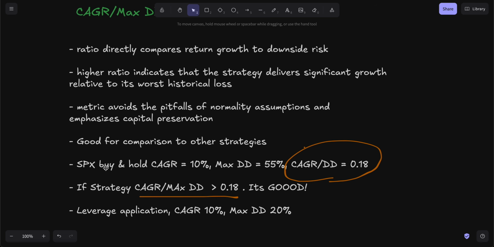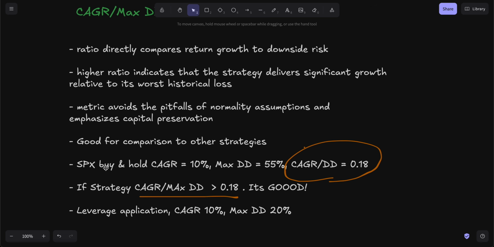Since inception, S&P 500 has a buy and hold CAGR of 10% and maximum drawdown of 55%. So that ratio is 10 divided by 55, which equals 0.18. If a strategy has a CAGR to maximum drawdown of greater than 0.18, it's considered a good strategy. And that's what we should be aiming for.